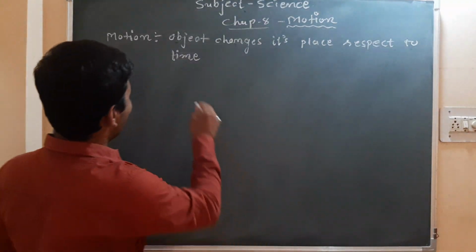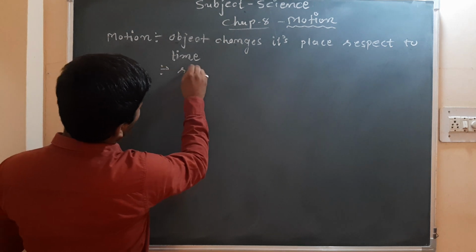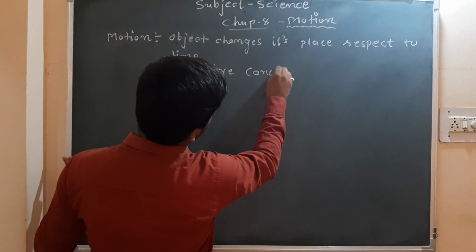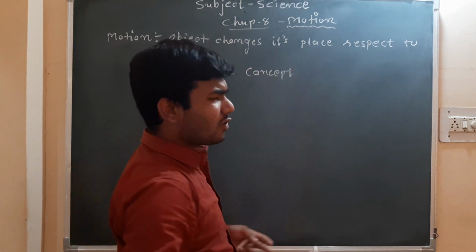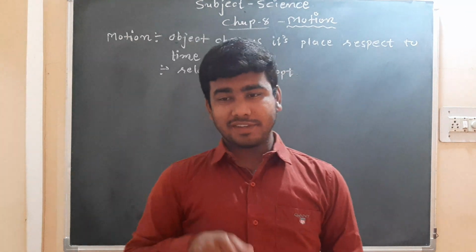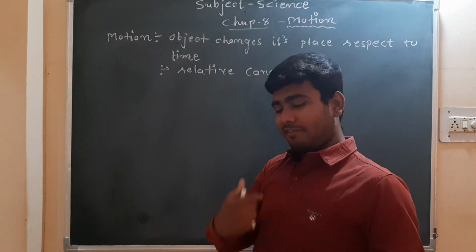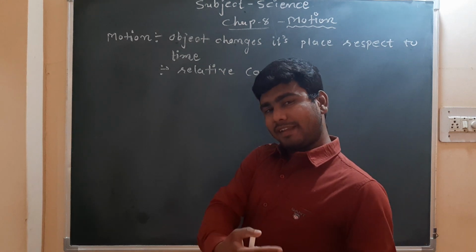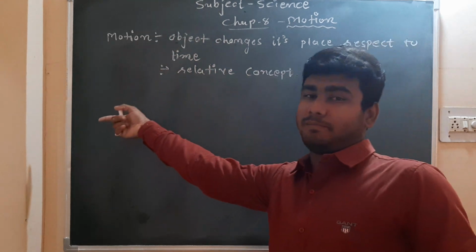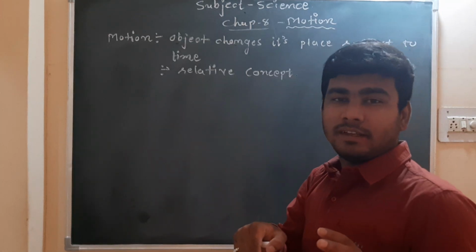For that we have to understand that motion is one type of relative concept. For one object we can have different types of observations. As we have seen, if I observe the person sitting beside us, we will say that he is stationary, but another person standing outside the bus, while the bus is moving, and observing that person, will say that he is in motion.